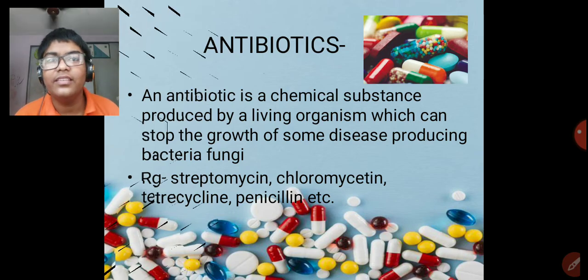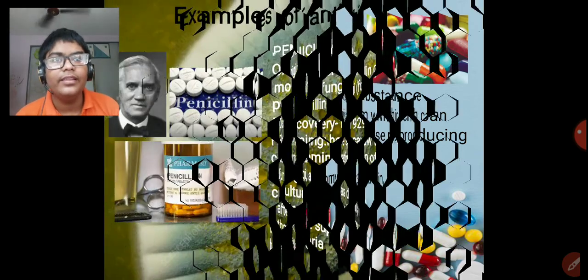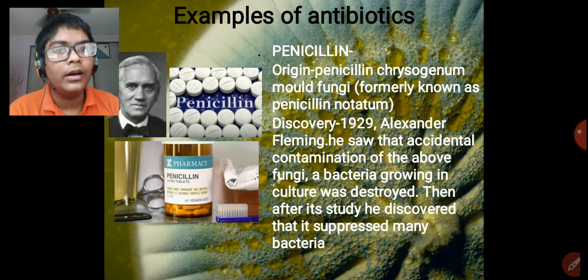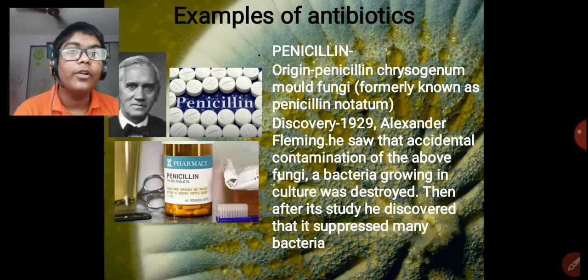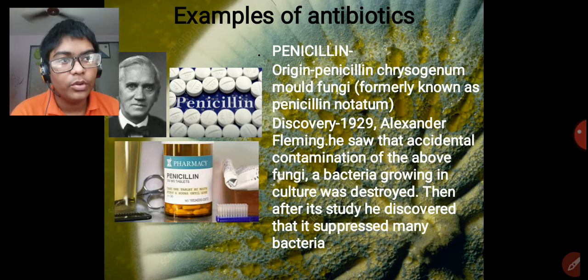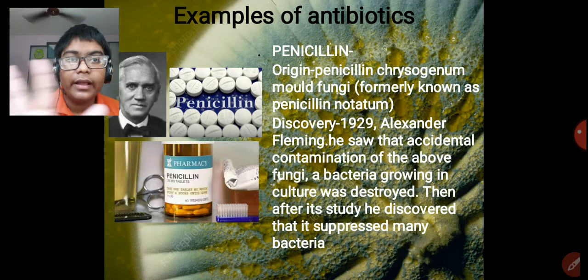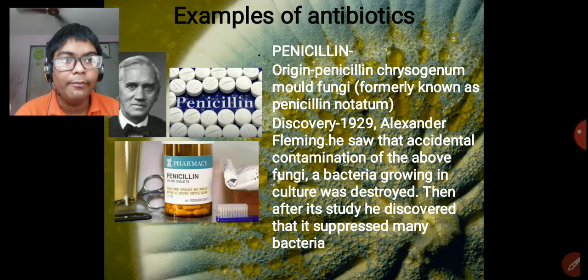So let us learn some of these. The first one is penicillin. Penicillin is an antibiotic which comes from Penicillium chrysogenum, which is also called the mold fungi, formerly known as Penicillium notatum. In the background, which you can see, is the fungi, Penicillium notatum or Penicillium chrysogenum. We say notatum; it's very short. So how was this discovered?